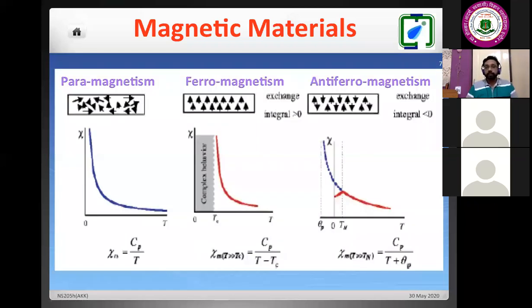So now, how will these materials behave with the variation of temperature, field, that is, external parameters? The first and easiest external parameter is thermal energy, because if you heat the system, it is very easy to heat. We don't need any sophisticated experimental tools for heating an element. So in this case, how does the magnetism change with the variation of temperature?